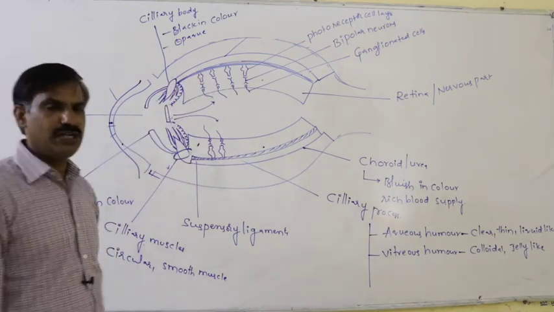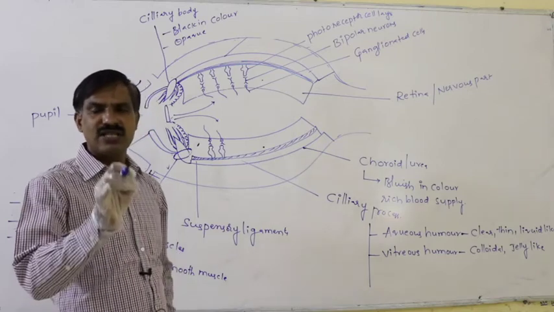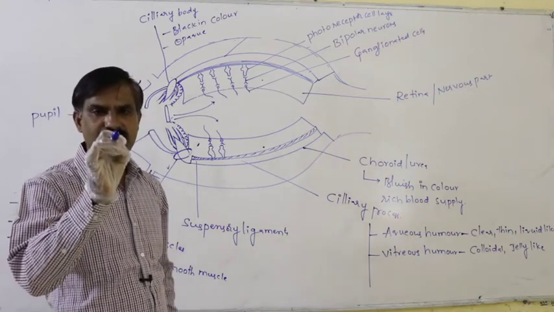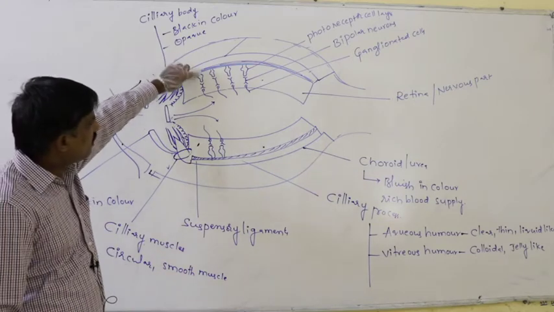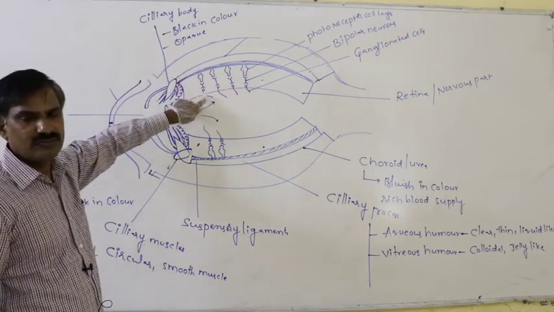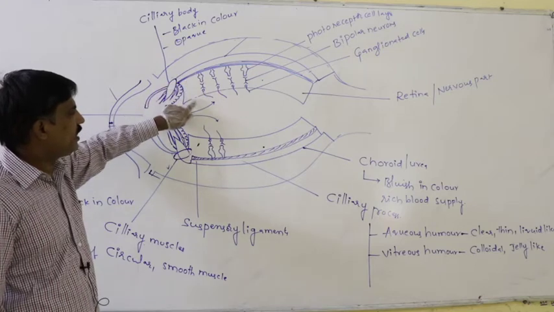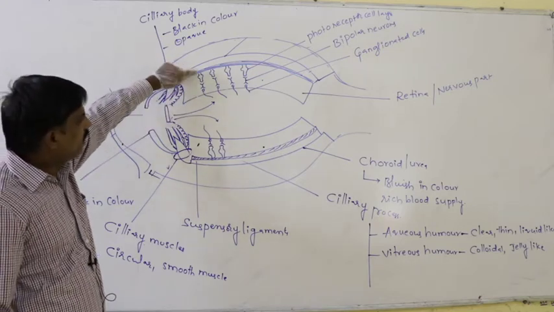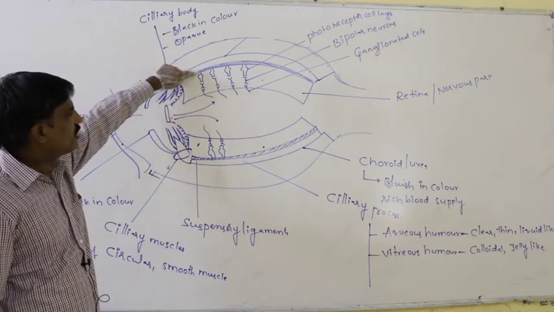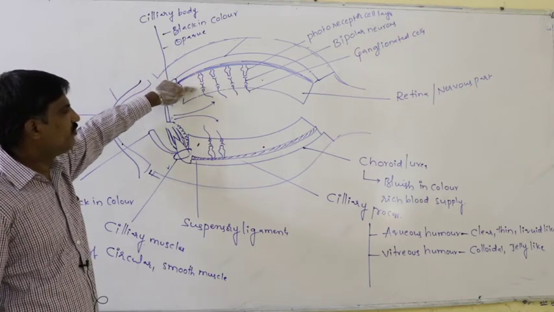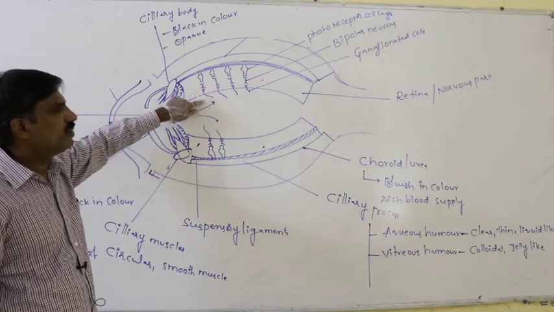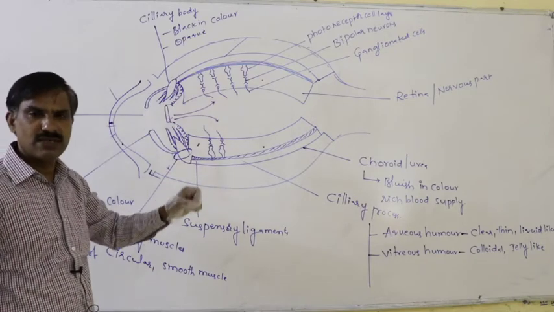Here is a very important sequence of the retina cells from outer to inner. This is the outer, this is the inner. In the retina, what are the cells which are present outermost? A photoreceptor cell, below that the bipolar neuron, and below that the ganglionated cells are present.